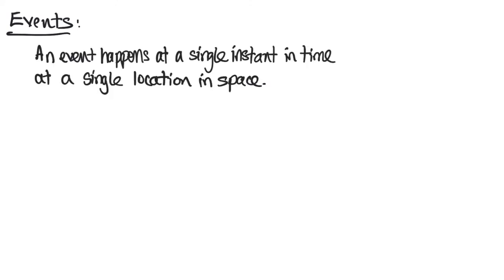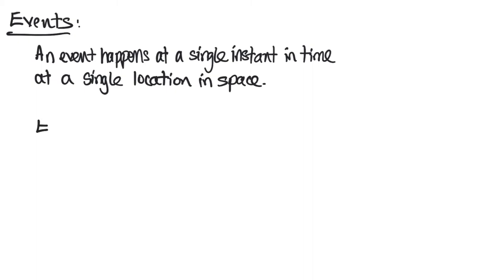So we just talked about coordinates, in that case, coordinates of objects in a two-dimensional space-only environment. Throughout relativity, we're going to make heavy use of this idea of an event. And an event is just something that happens at a specific instant in time at a single location in space.